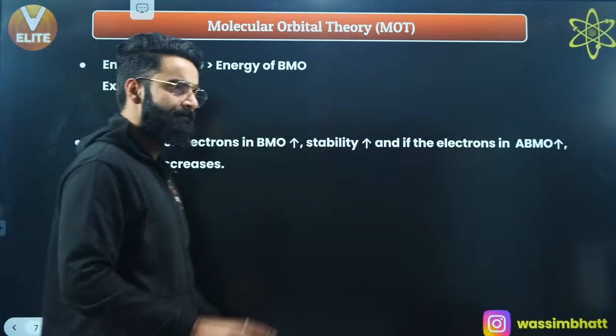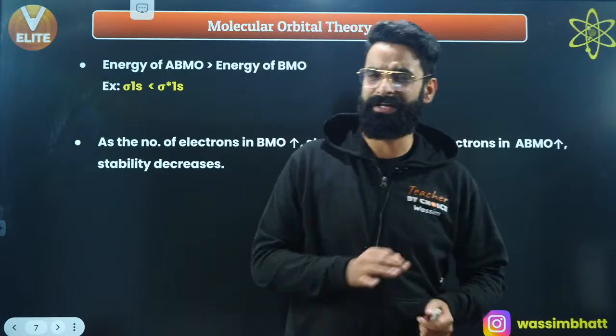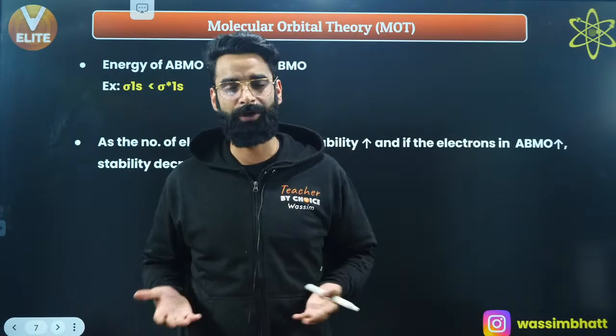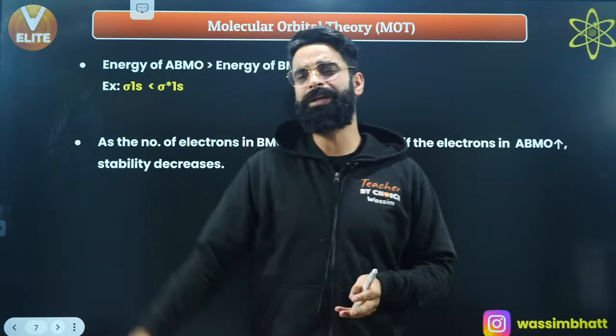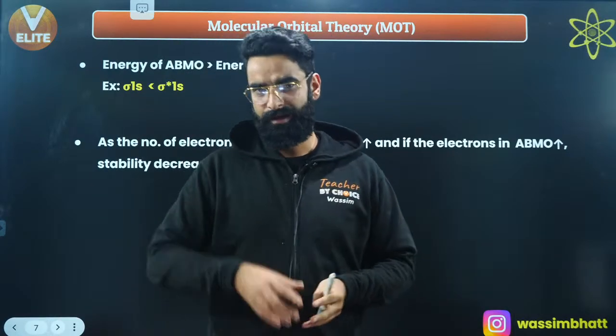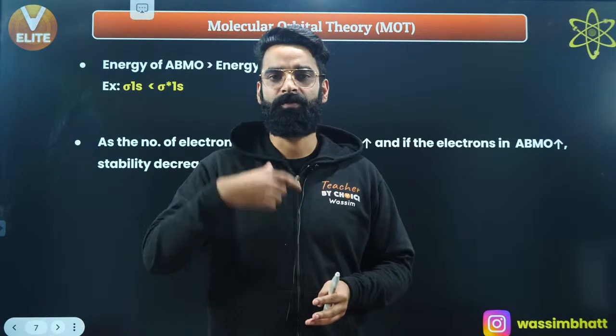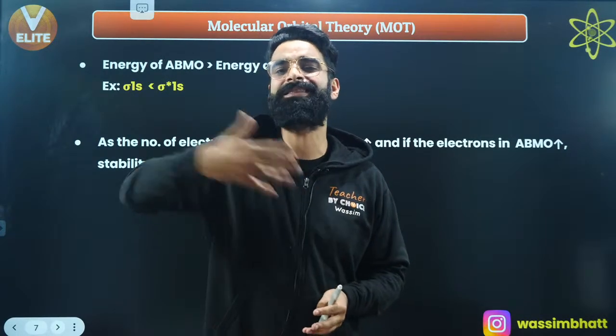One more thing guys. As per molecular orbital theory, first these atomic orbitals combine and lead to the formation of molecular orbitals. Once these molecular orbitals are formed, after that we are going to arrange the electrons in these molecular orbitals.